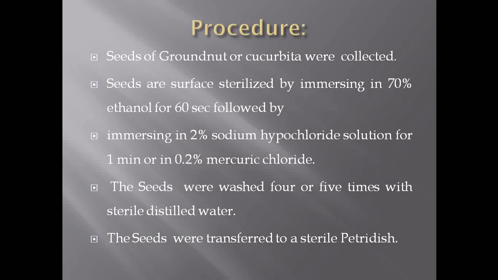The seeds have to be properly sterilized, first by using distilled water. After that you dip them into 70% ethanol for 60 seconds. After the ethanol treatment, you immerse the seeds in 2% sodium hypochlorite solution, or you can use 0.2% mercuric chloride.